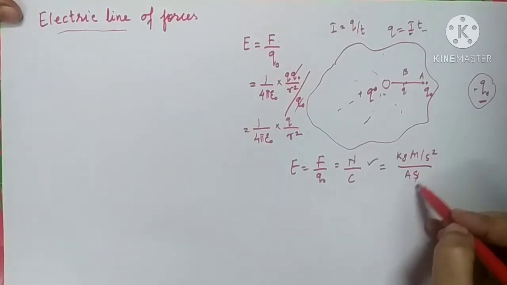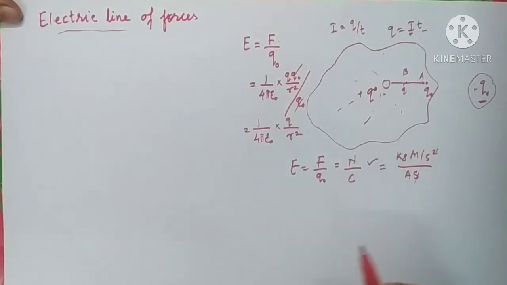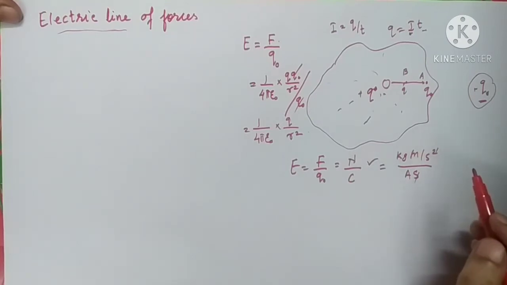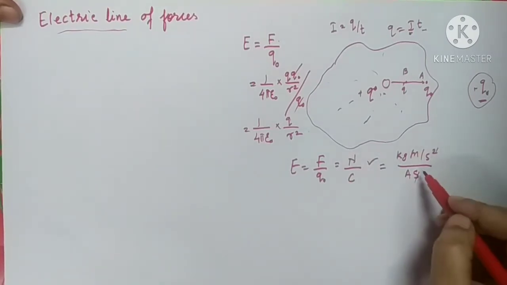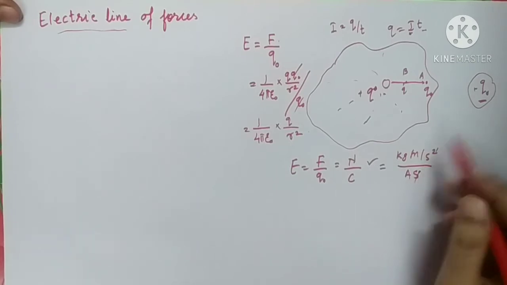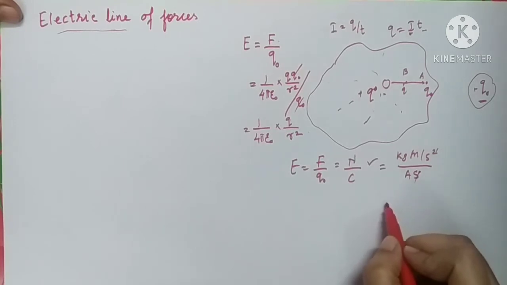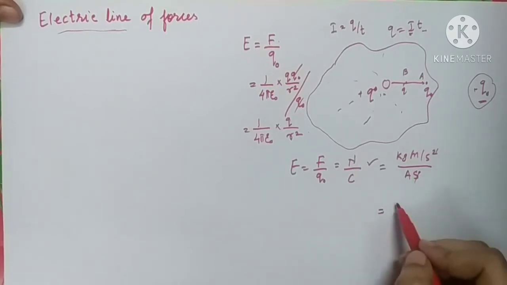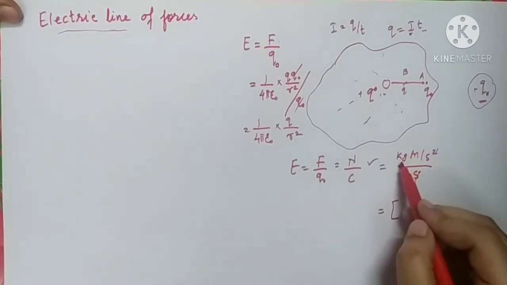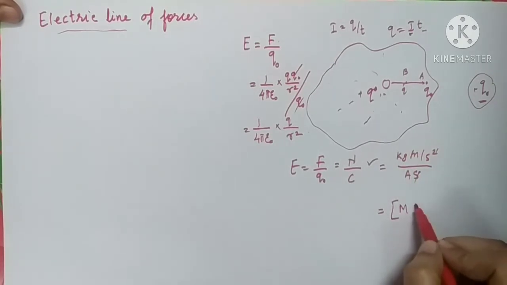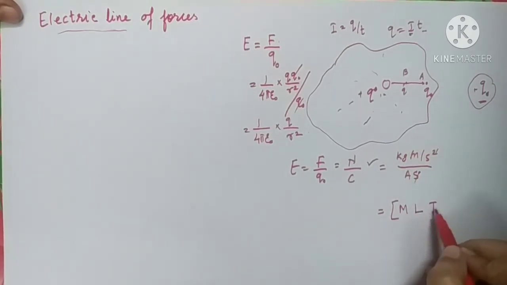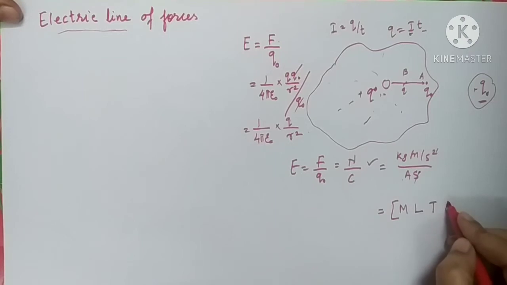So will the s and s get cancelled? No, it is not going to get cancelled. Indeed, it will have a power 3. S square and S will come over here, so it will become S power 3. So the dimension will become kg meter per second cubed, and what is the extra unit over here? Ampere.